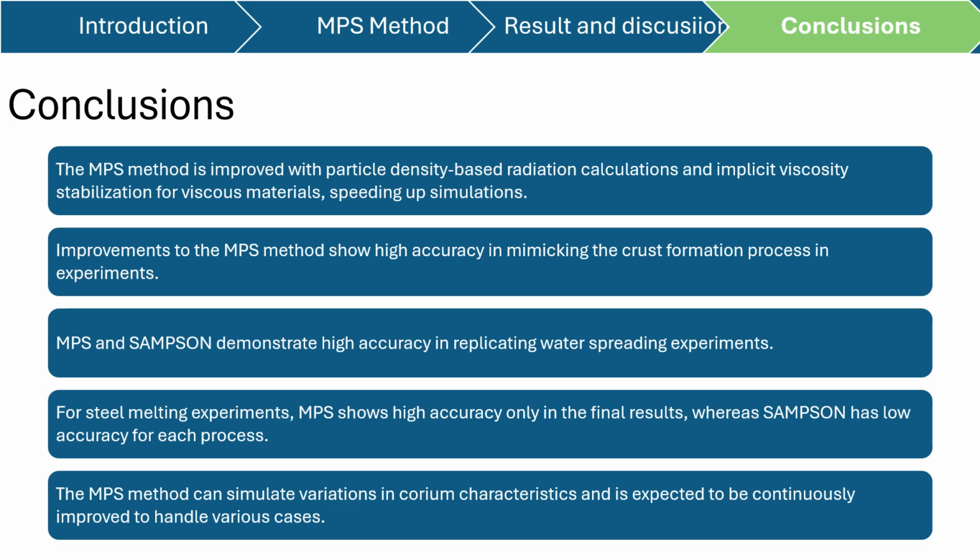MPS and Samson demonstrate high accuracy in replicating water spreading experiments. For steel melting experiments, MPS shows high accuracy only in the final result, whereas Samson has low accuracy for each process. The MPS method can simulate variation in corium characteristics and is expected to be continuously improved to handle various cases.